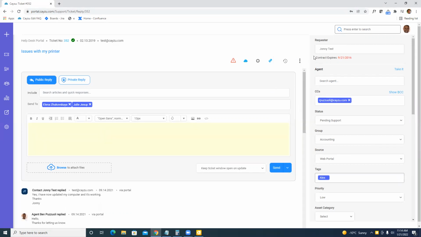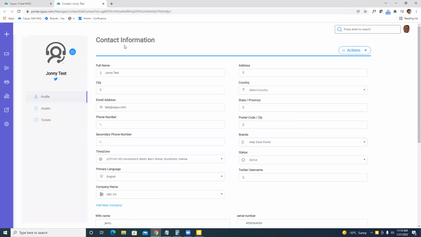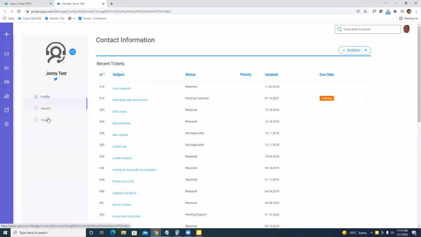Now, some other usability stuff, if we hover over, we can still go into the person's contact card. Again, everybody that submits a ticket will have their own contact card. Just organized and a little visually nicer. You'll still have all the basic information. This can still be customized. And we will, for example, still be able to see all their past history, but just in a new grid and it's more organized.